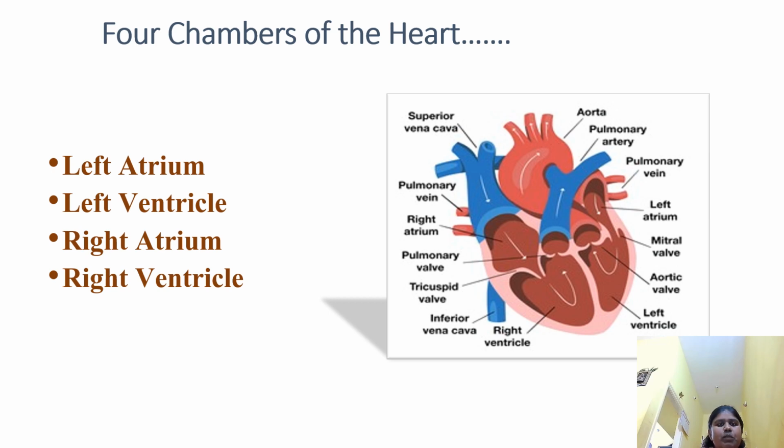In the heart, there are four chambers, namely the left atrium, left ventricle, right atrium, and right ventricle. Here is the diagram of the four chambers of the heart. Here we see the superior vena cava, aorta, pulmonary artery, pulmonary vein, left atrium, right atrium, pulmonary valve, tricuspid valve, right ventricle, left ventricle.